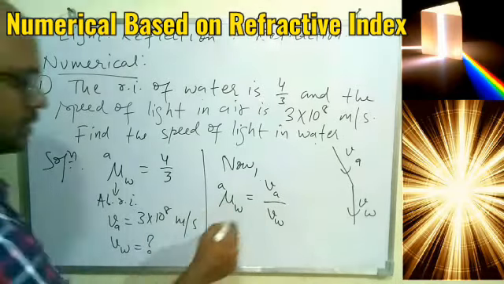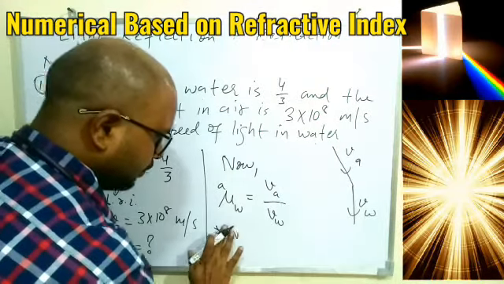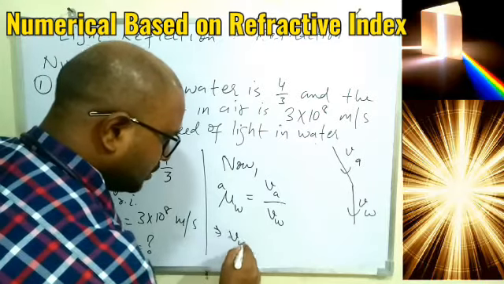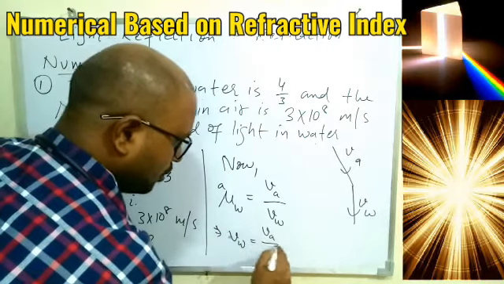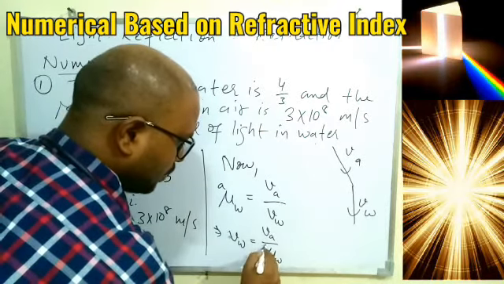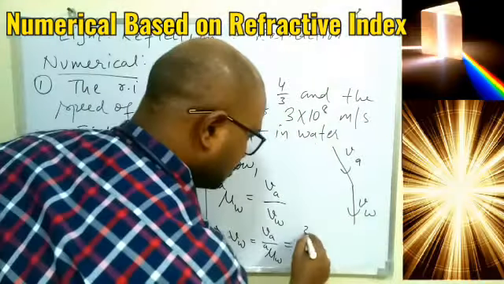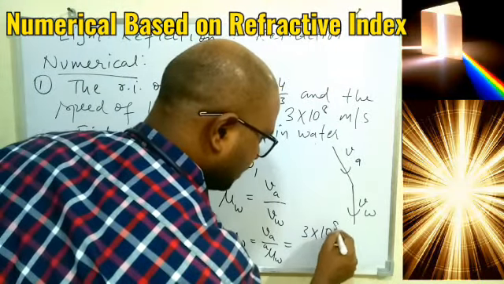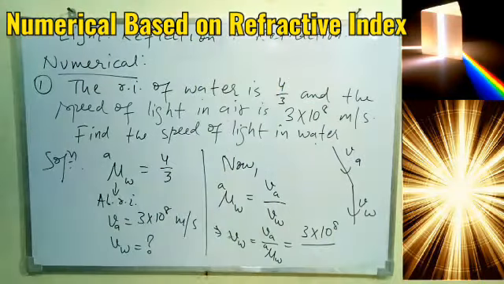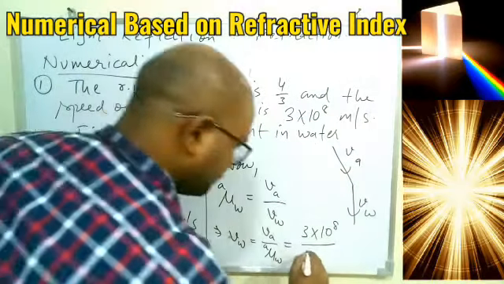So what we have to find? VW. So VW will come to this side. So this will become VA upon the refractive index of water with respect to air. And now we can just put in the values and get the answer. So here VA is how much? 3 into 10 to the power 8. And this is how much? 4 by 3.